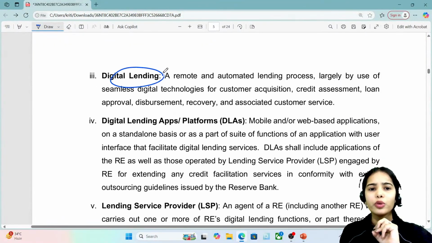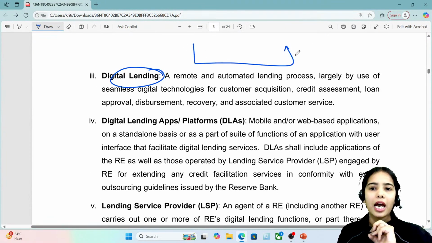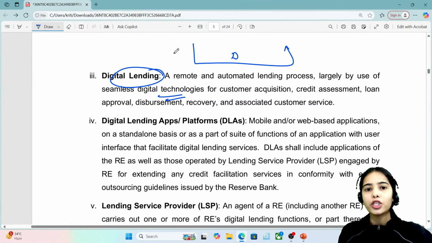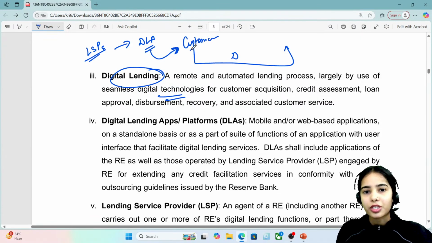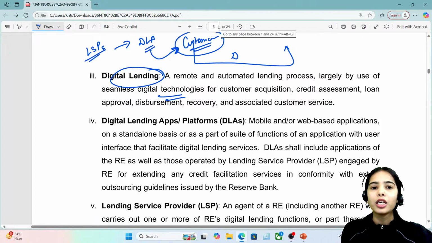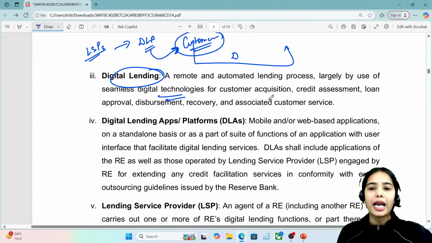Now, digital lending. All of you know about digital lending. This is the lending that happens through digital platforms, through digital technologies. The lending service providers, that are the fintech companies, let's say, have launched a digital lending app, and through the app the reach to customers is done. So customer acquisition is being done through the digital lending apps, and the credit assessment, loan approval, disbursement, recovery, and associated customer service.